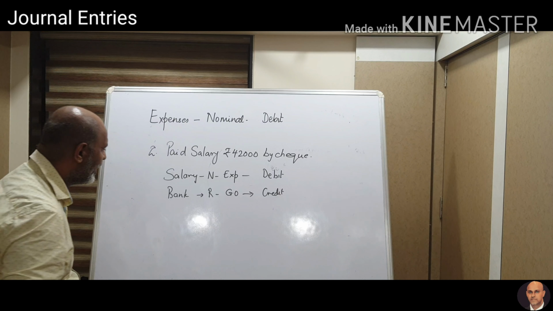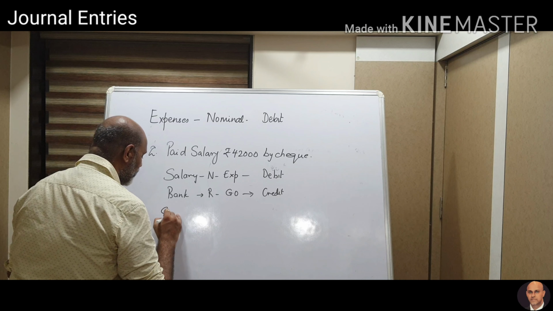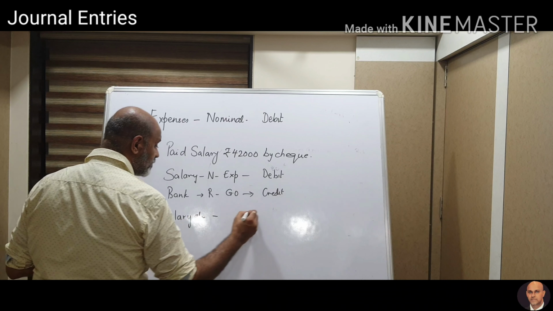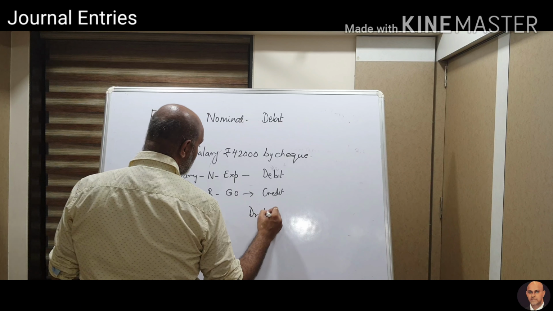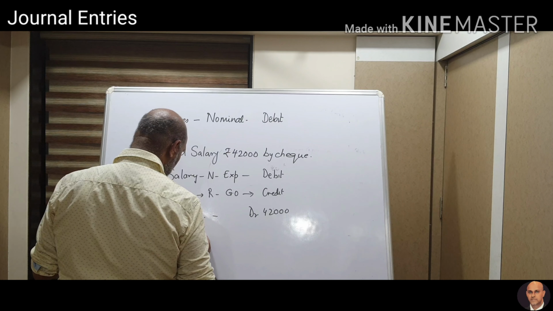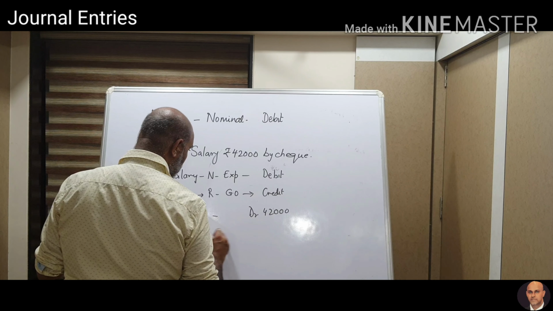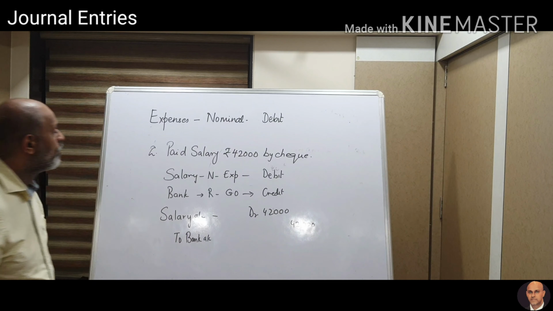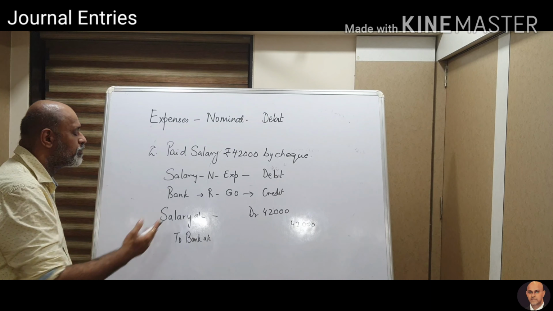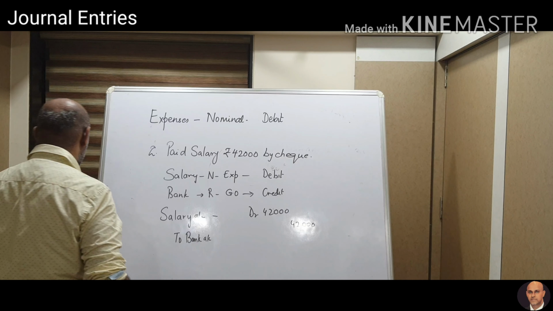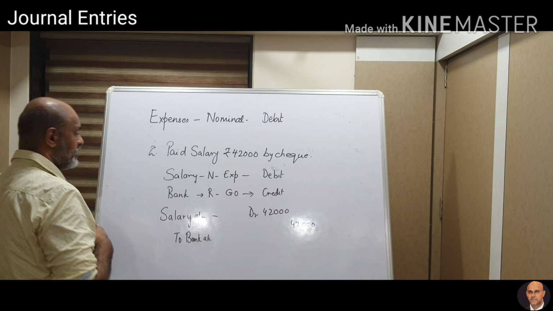When I write this journal entry, it will be salary account debit 42,000 to bank 42,000. So this is your expense aspect when you are paying by check. Let's have a combination entry now.